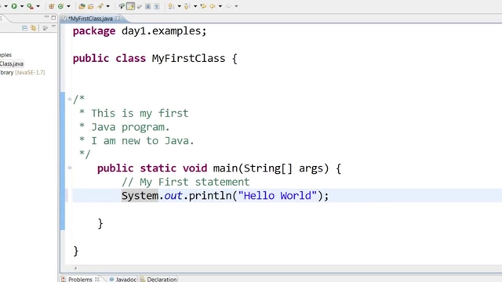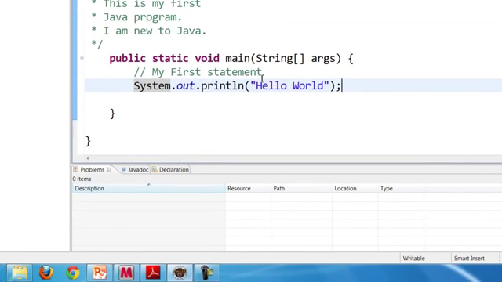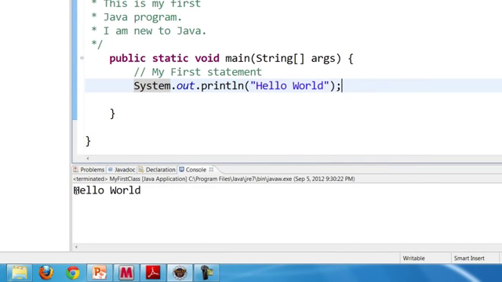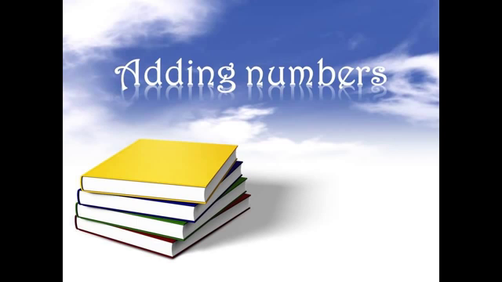Now you can save this program by clicking on the save button here, and to run this program, that is compile and run this program, you can right click anywhere in the screen, click on run as, and then click on Java application. Now you can see that hello world has been printed here to the console.